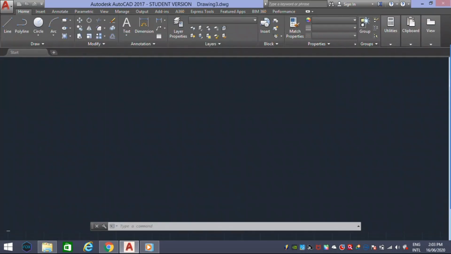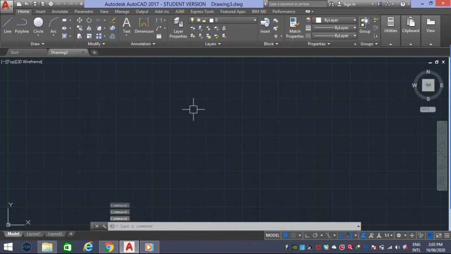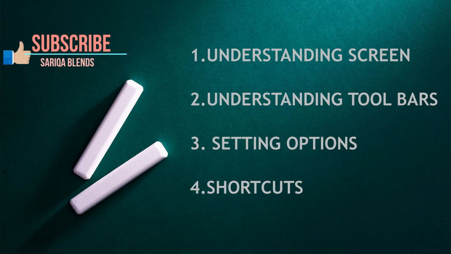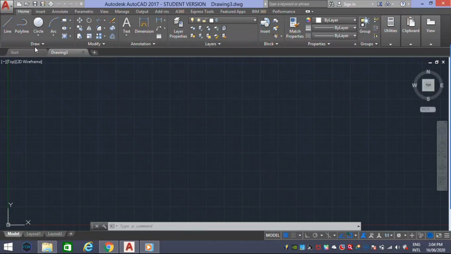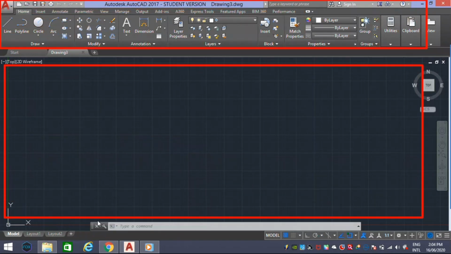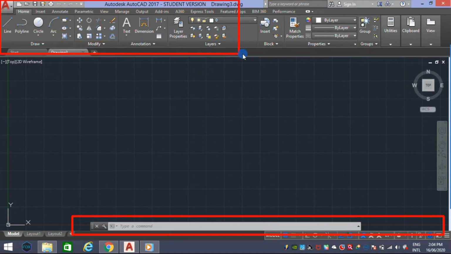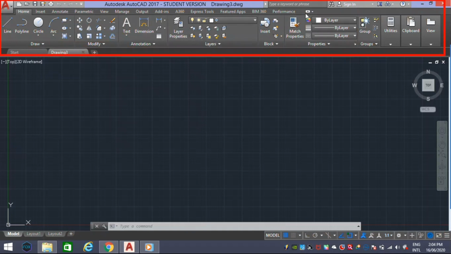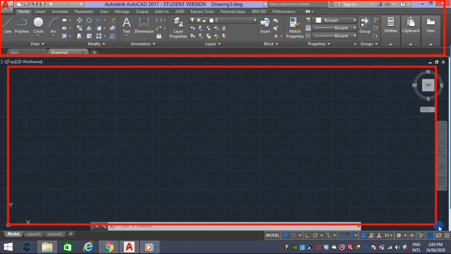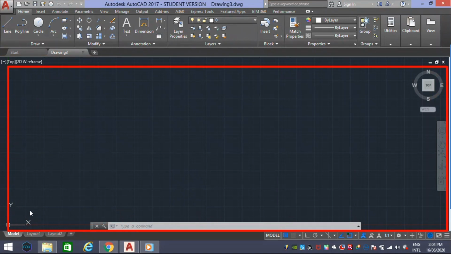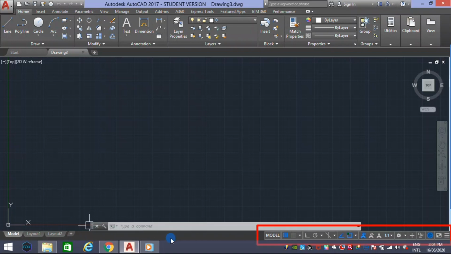Now let's begin. Today's class will run on 4 main points. The first is understanding the screen, the second is understanding toolbars, the third is setting options, and the fourth is shortcuts. At first, the screen has top, middle and bottom parts. Let's have a look at what is what. First, the top part, which is filled with the ribbon bar, application menu, quick access toolbar plus search bar. Second, the middle part is the black screen, nothing but the workspace like a sheet or chart where we actually draft. Third, the bottom part, with the command bar, function keys given in a set, plus workspace settings.